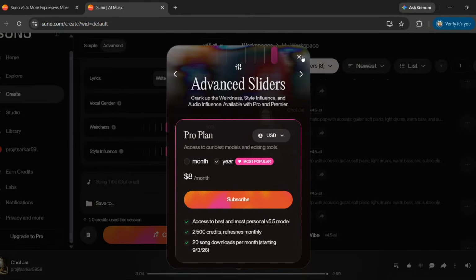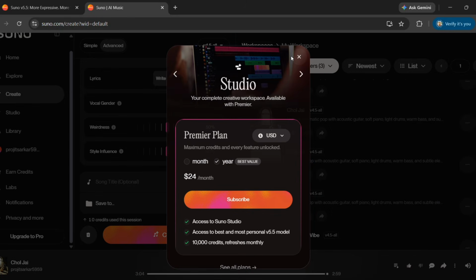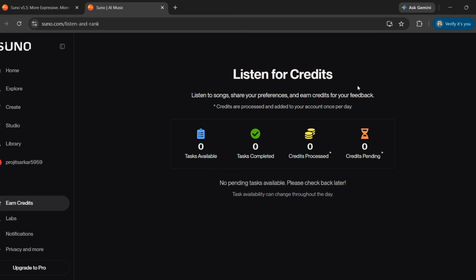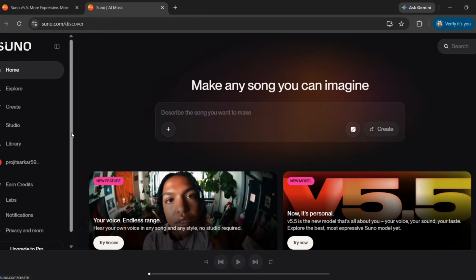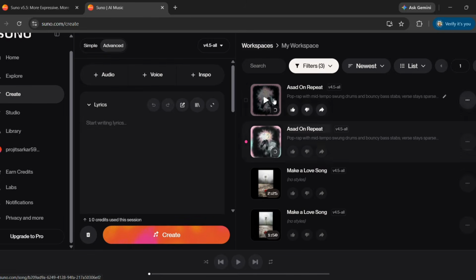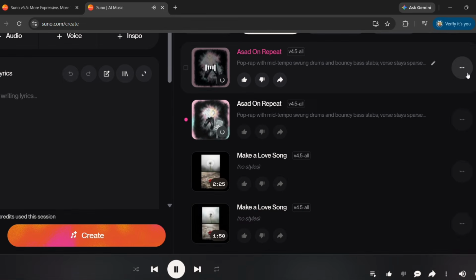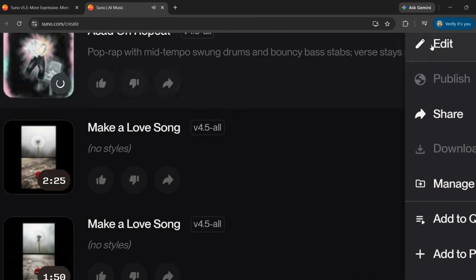I'll give it a prompt like: modern emotional English pop, male vocals, atmospheric piano, warm synths, deep bass, cinematic drums, powerful, catchy chorus. Suno can turn that description into a complete song. You can also write your own lyrics and control the structure with sections like a verse, chorus, bridge, and outro. This is where Suno completely dominates.